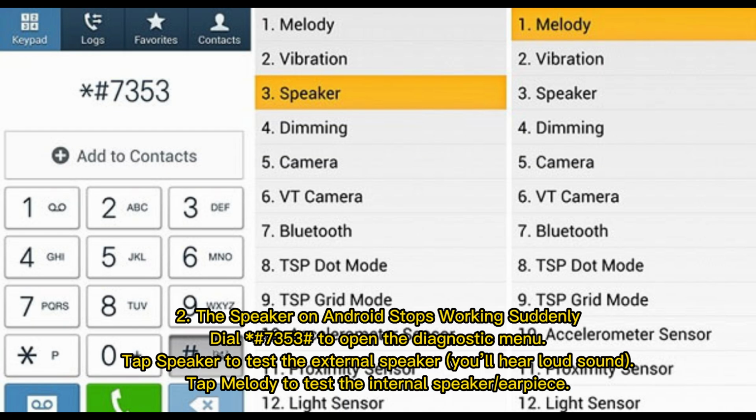2. The speaker on Android stops working suddenly. Dial 7353 to open the diagnostic menu. Tap speaker to test the external speaker, you'll hear loud sound. Tap melody to test the internal speaker or earpiece.